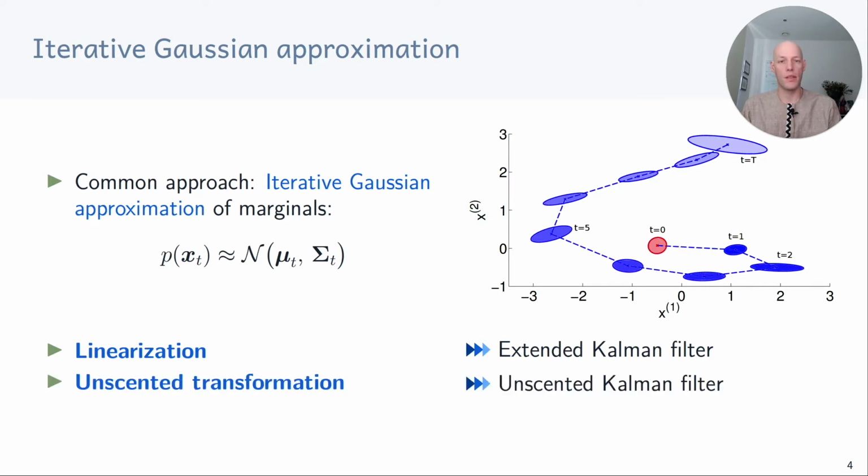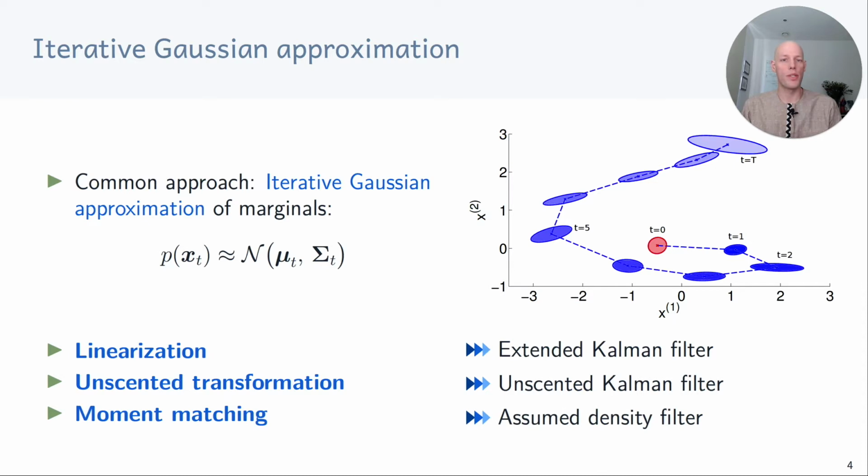An alternative approach is to use the unscented transformation. Instead of approximating the nonlinear function f, it approximates the input distribution using a small number of deterministically chosen points, and then determines the mean and covariance as a weighted maximum likelihood estimate. The unscented transformation is the core approximation that is used in the unscented Kalman filter.